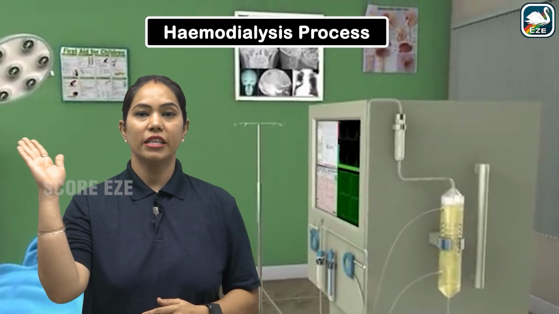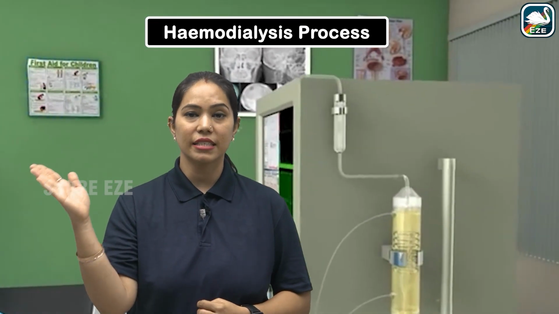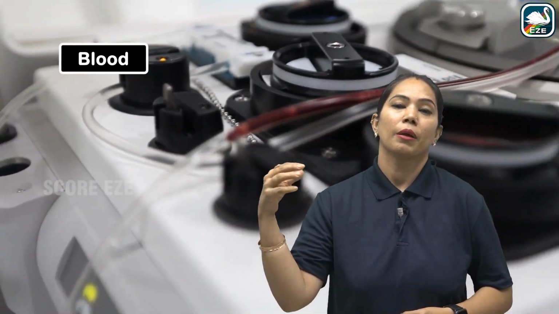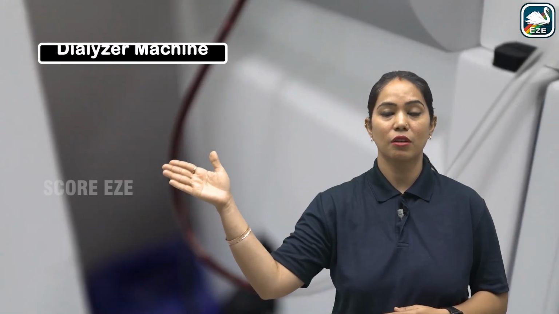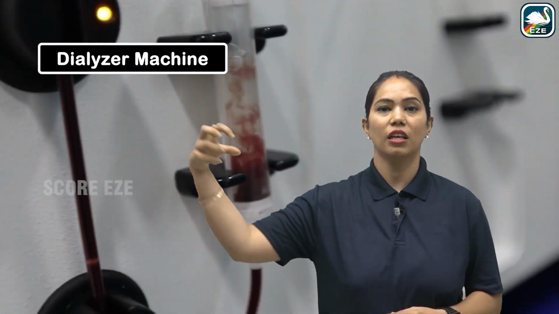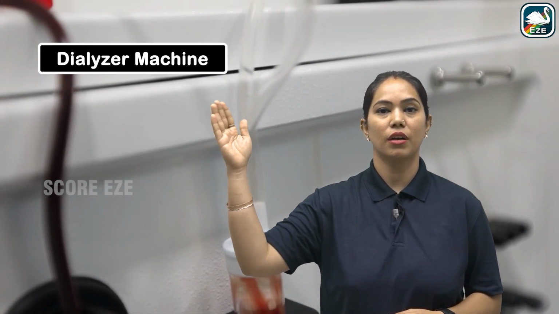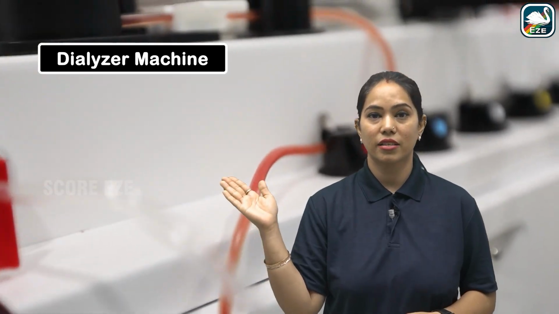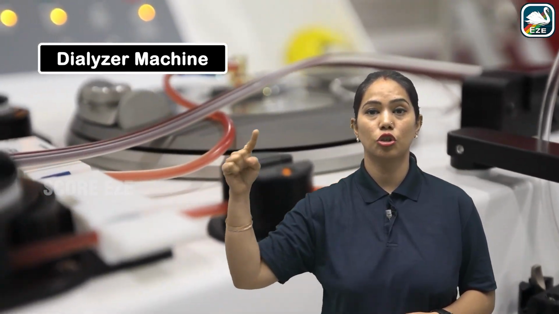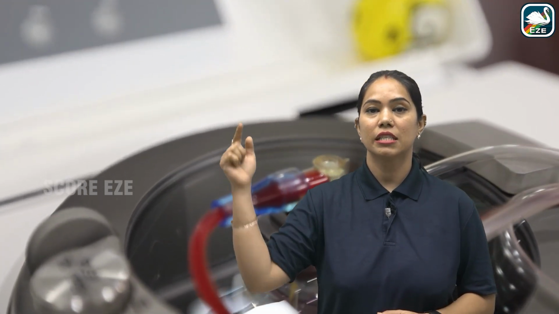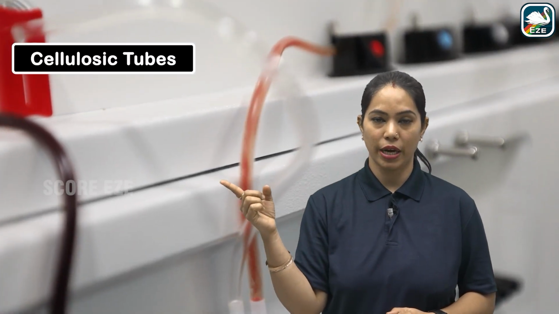See, in this diagram we can clearly see that the blood is pumped into the dialyzer machine with the help of tubes. We take the blood from the artery and this blood reaches the dialyzer. This dialyzer has the dialyzing solution as well as tubes in a coiled manner, and these are cellulosic tubes basically.